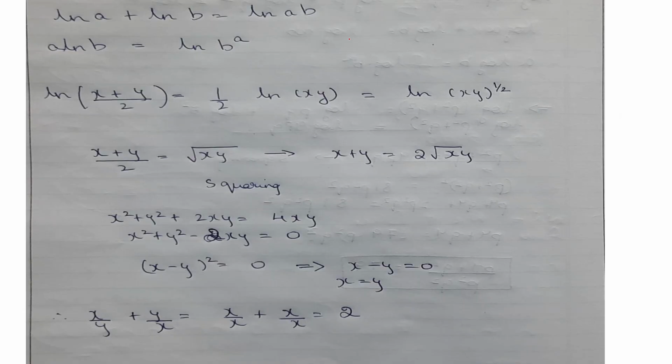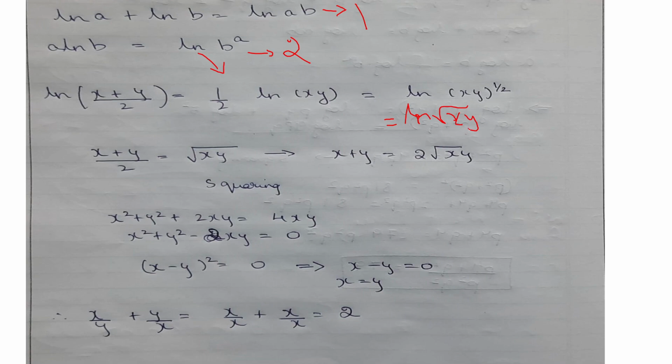So this is the first equation and this is the second equation. Applying the first equation to the RHS, we'll get half of ln of x into y. Then apply the second formula to get ln of x into y whole power 1 by 2, that is root. You can write it as ln of root xy. Both are one and the same.